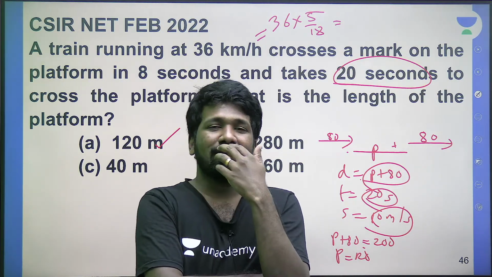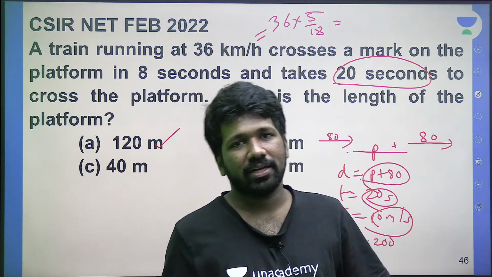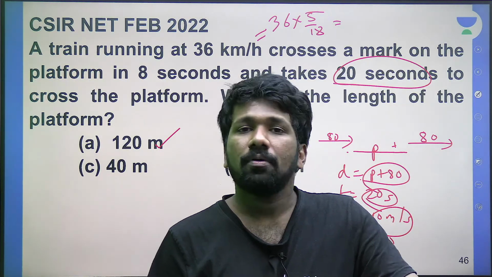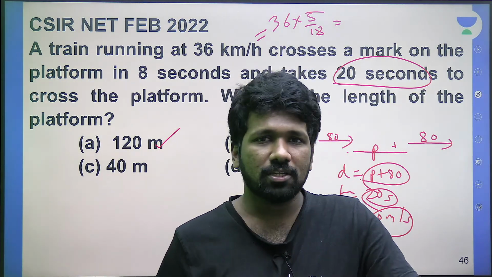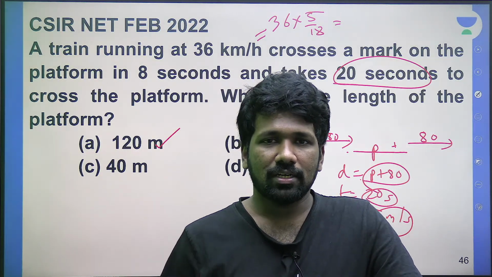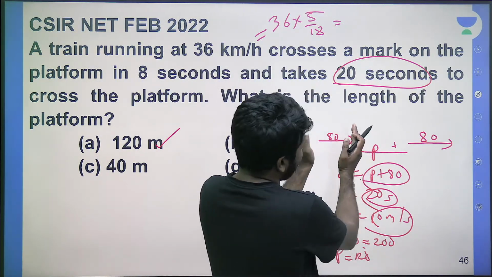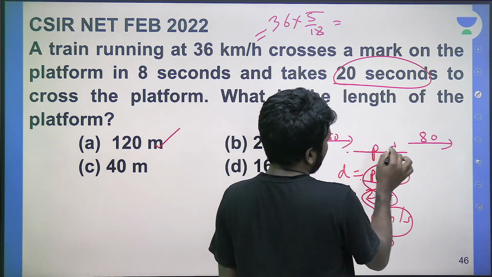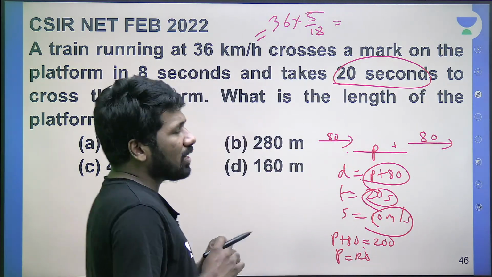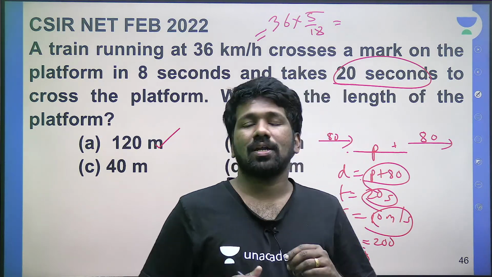Even writing 8 into 10 is not a difficult task, but still thinking in your mind is much better. So anyway, 10 meter per second means 1 second में 10 meter, so 8 second में 80 meter. So we understood that the length of train is 80. Now, to cover the 80 meter length platform it takes 20 seconds. The 80 meter train takes 8 seconds to cross a point.